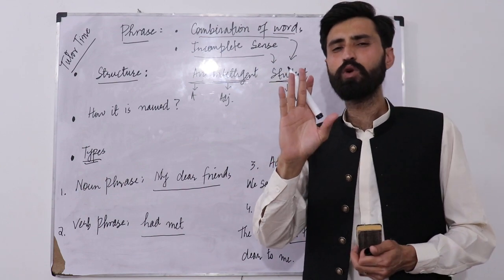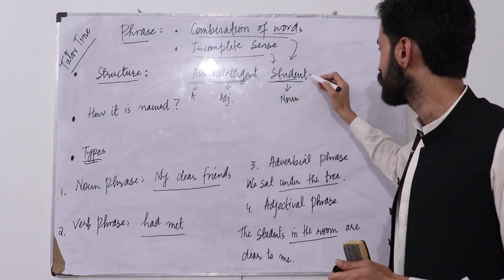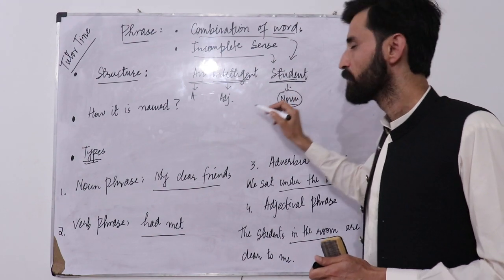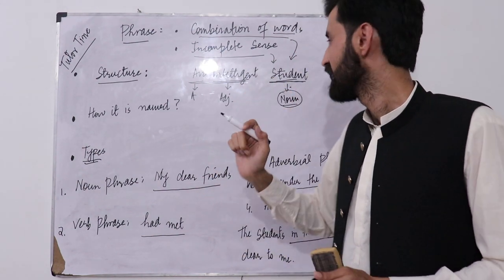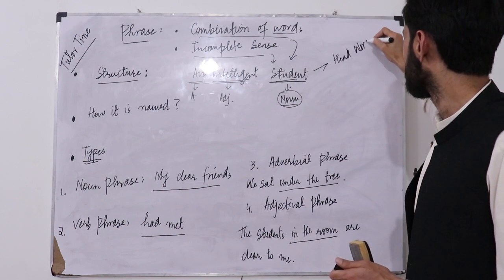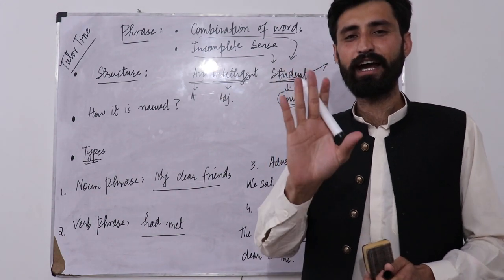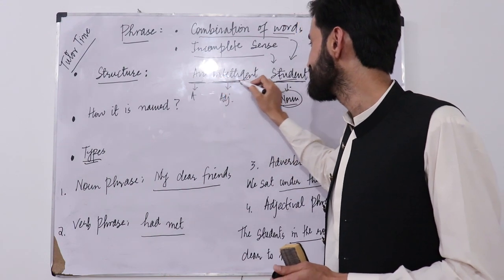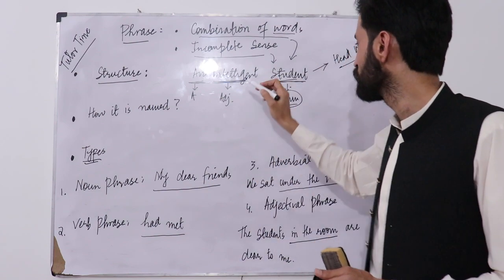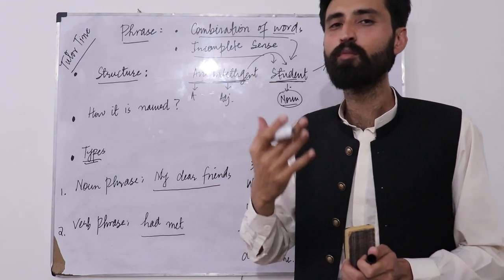Now see, what do you think is the most important word in this phrase? The most important word in this phrase is student, which is a noun. The most important word of a phrase is called the head word. You have to remember this. Now here, an intelligent: these 2 words are actually modifying the term student, so they are modifiers.